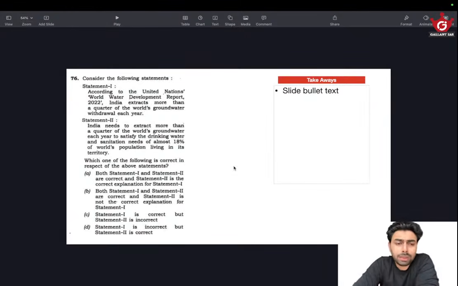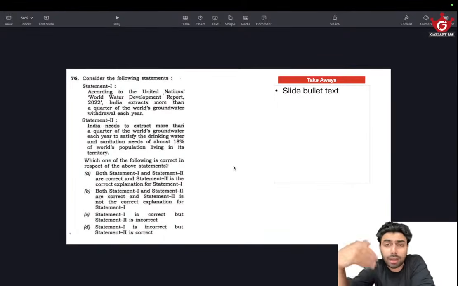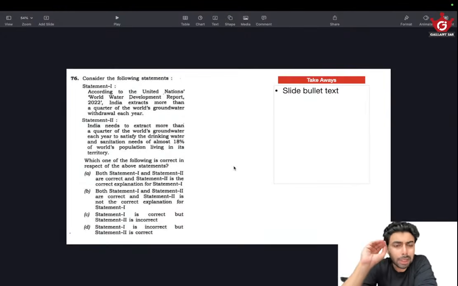So first one is India extracts more than a quarter of world's groundwater withdrawal each year. That particular number seems too high actually. That is, 25% of world's groundwater withdrawal each year is single-handedly done by India. That seems a bit too high. So just be cautious about that statement. But secondly, India needs to extract more than a quarter of world's groundwater each year to satisfy the drinking water and sanitation needs of almost 18% of the population.